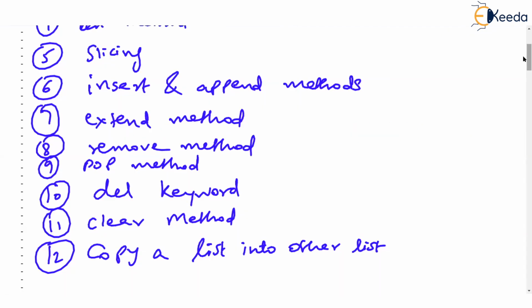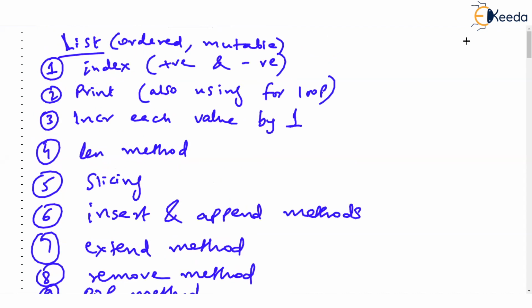As I promised last time, we have discussed control structures: the for loop, while loop, and if else. From today's class onwards, we will be learning some advanced concepts of Python. One of the basic things that is heavily used in Python is the list. List is one of the most important features, used in a wide variety of programs in Python. So we will learn what we mean by list.